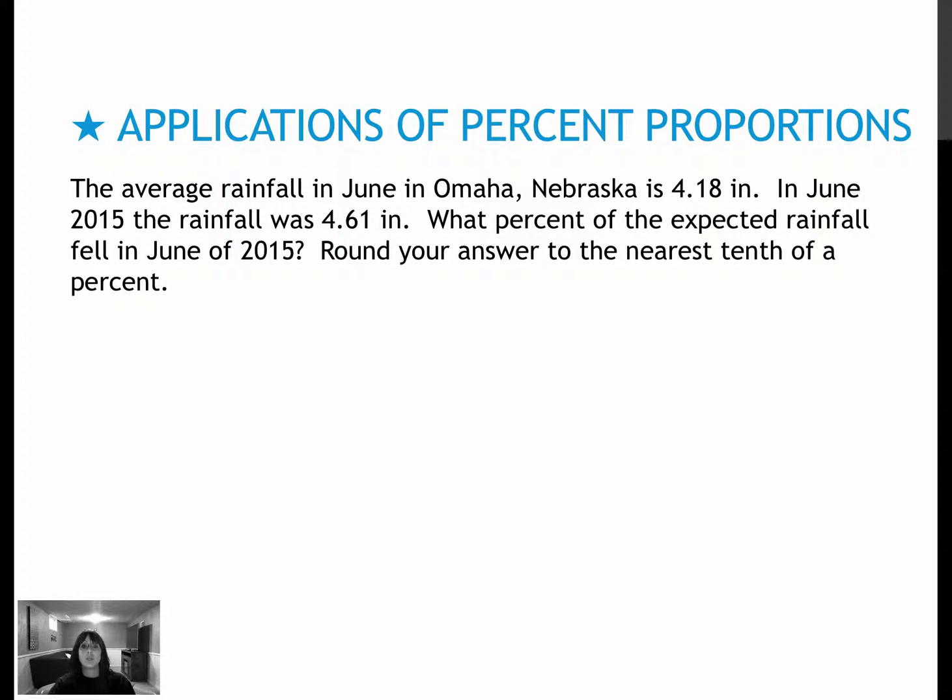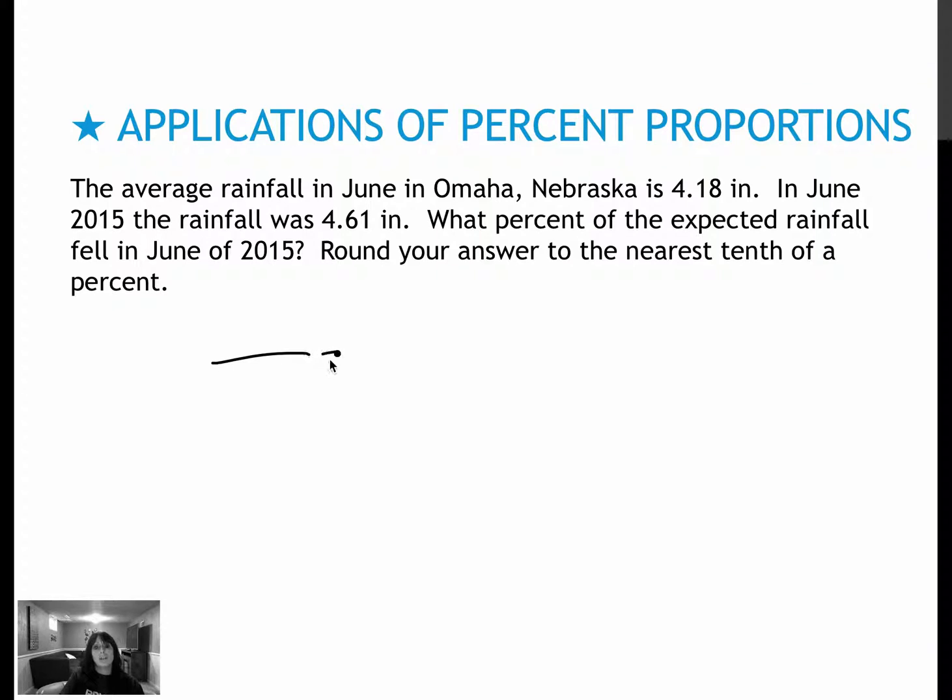Try this one. You will get an ugly decimal, so make sure you have your calculator handy, but try it and then press play to see how you did. So the average rainfall in June in Omaha, Nebraska is 4.18 inches. So average, of course, meaning over several years. They've decided that 4.18 is what's normal. In June of this year, however, the rainfall was 4.61 inches. And so what percent of the expected rainfall did we get in June? And of course, we're going to have to round to the nearest percent.